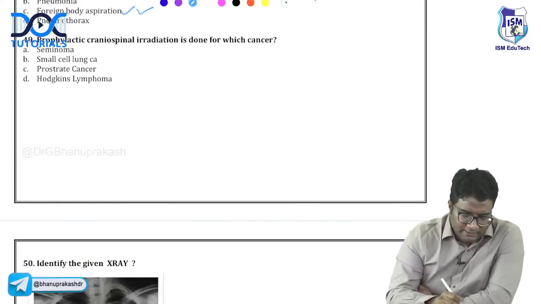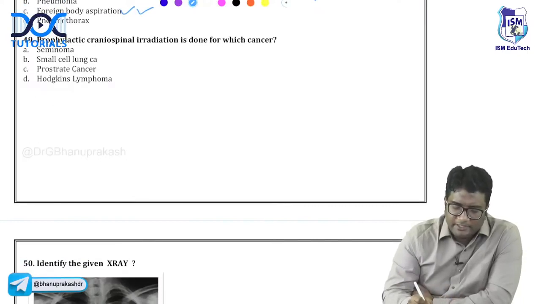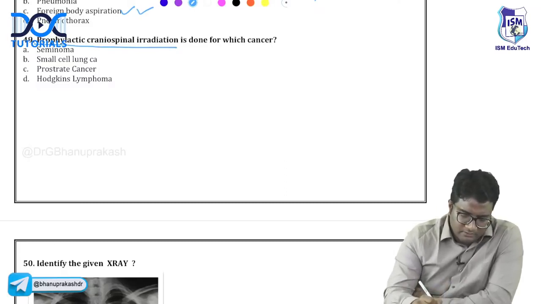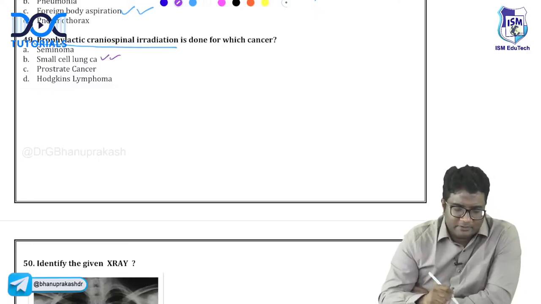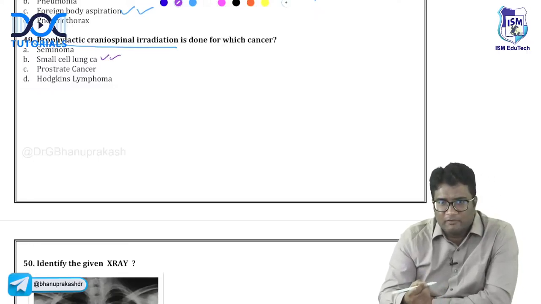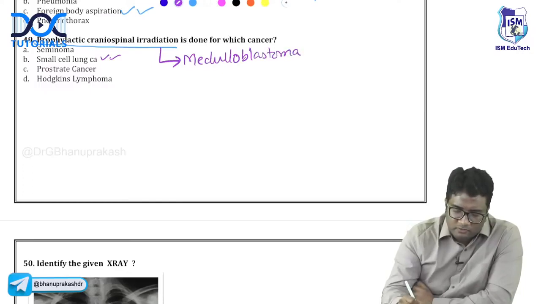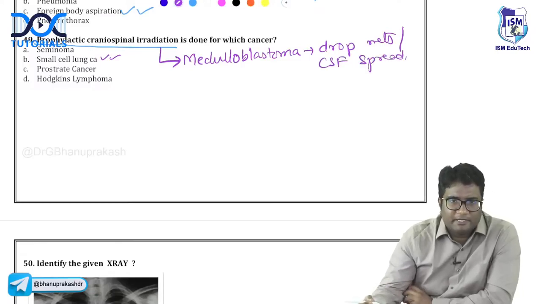Okay, 49. Where do you see prophylactic craniospinal irradiation done? In which cancer do we do prophylactic craniospinal irradiation? Very good, this is done for small cell lung cancer. So, cancers which have early CNS involvement. Which cancers will have early CNS involvement? Medulloblastoma. We do craniospinal irradiation in medulloblastoma, because of drop metastasis or CSF spread, right?